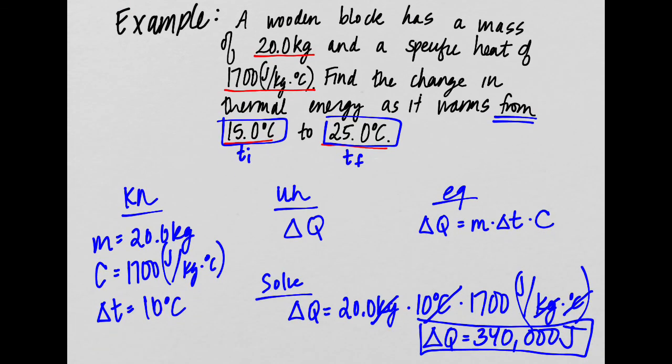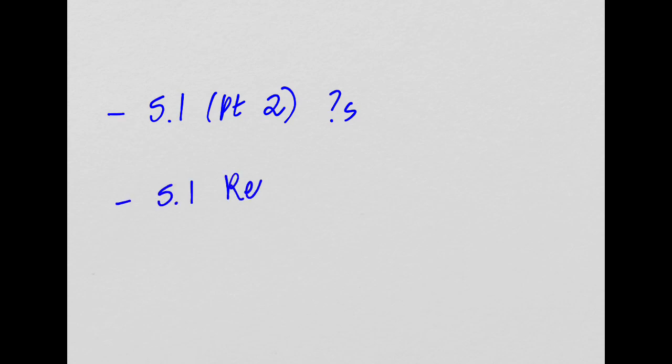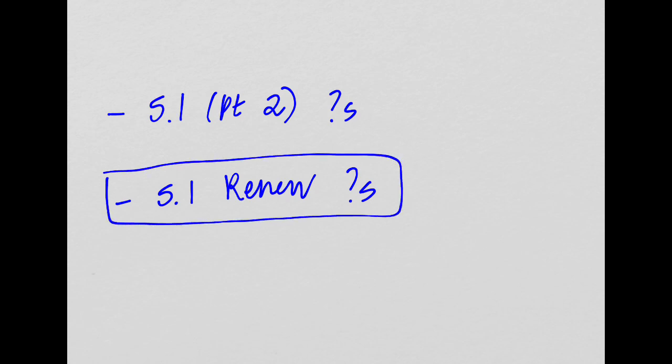So today, for the rest of the period, however much time there is, and for your homework tonight, you're going to work on the 5.1 part 2 questions. And tomorrow you'll work on some 5.1 review questions. We're going to include everything that we've learned in 5.1 in these questions.